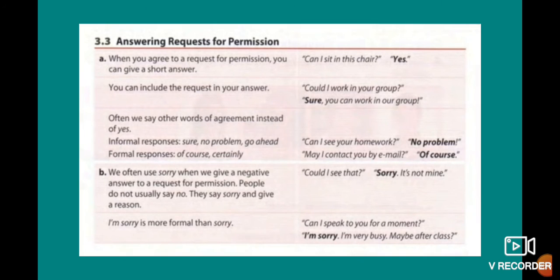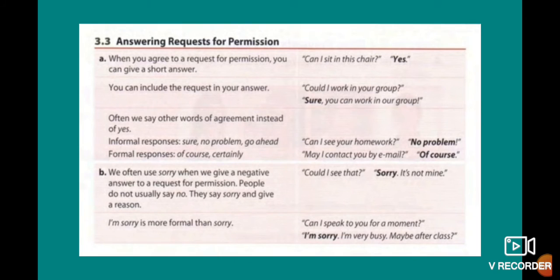Often we say other words of agreement instead of yes. And we have the informal responses: sure, no problem, go ahead. And we have the formal responses: of course, certainly. Okay, and we have some examples here. Can I see your homework? No problem. May I contact you by email? Of course. So these are the answers in formal and informal situations.